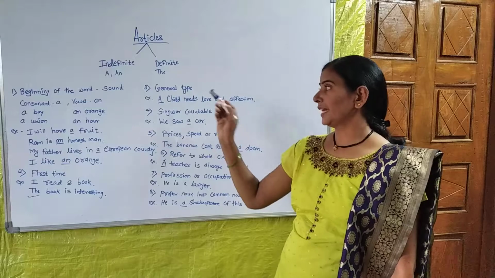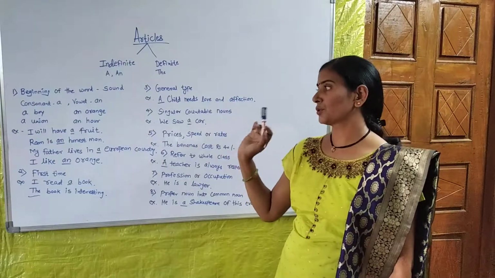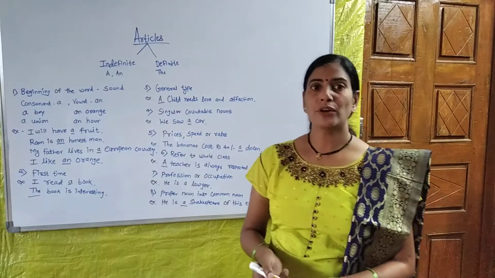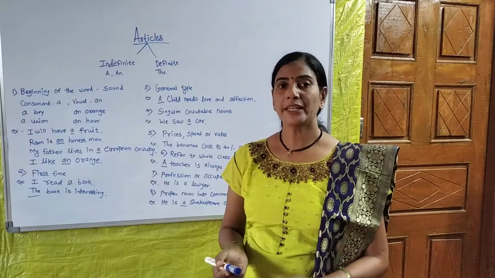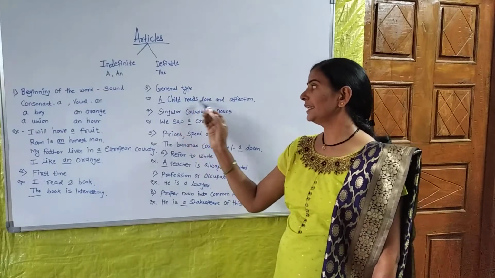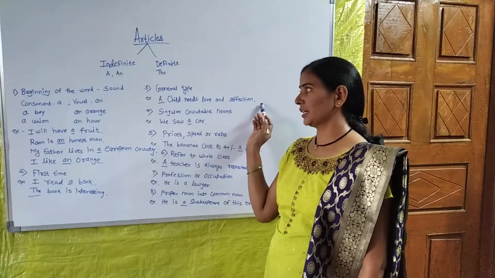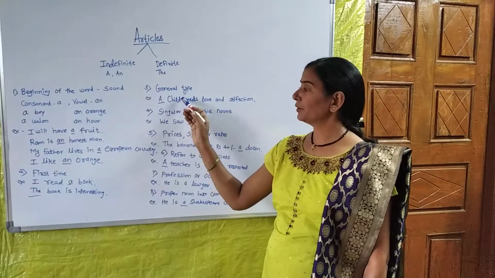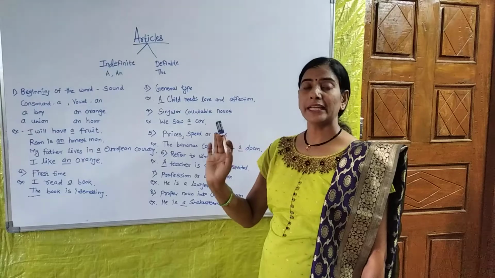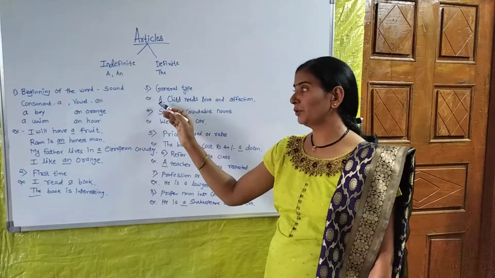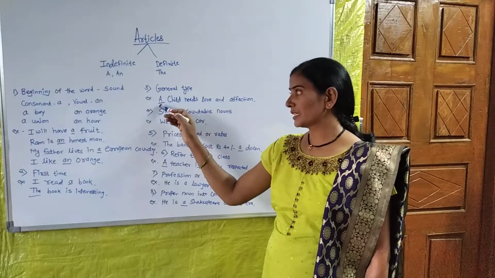The third one, that is the general type use. When you use any noun for the general use, for the general reference, that time we have to put a article. For example, a child needs love and affection. Now, I put a article before the child because there is not any specific information about the child. That is why I put a article before the child.